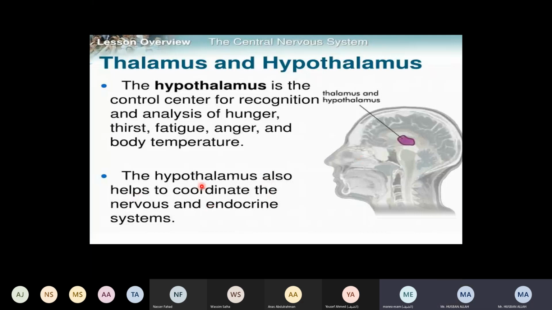The hypothalamus also helps to coordinate the nerves and the endocrine system. If you look at the hypothalamus and the thalamus, they are mostly associated with both the endocrine system and the nervous system. In the endocrine system, we will also discuss the hypothalamus, because it can coordinate between the nervous system and the endocrine system.